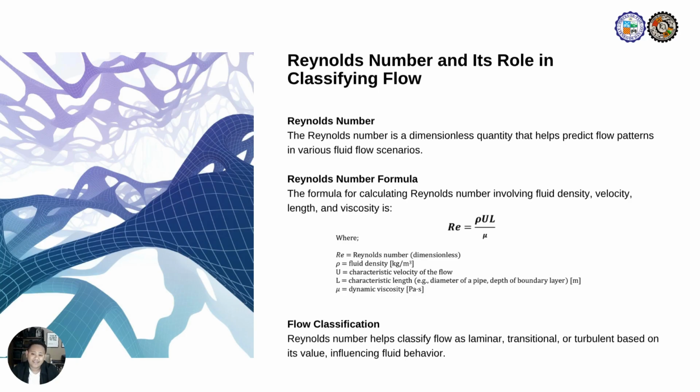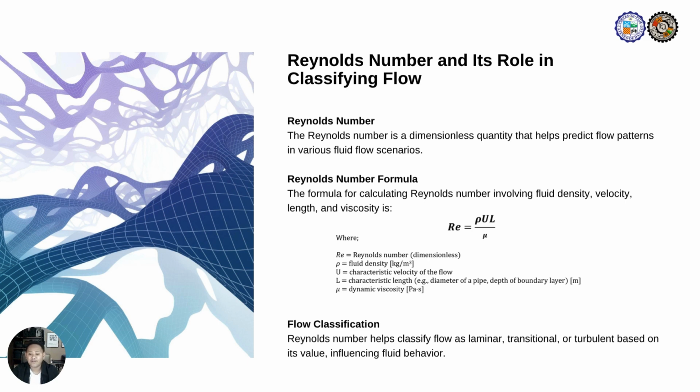U is the characteristic velocity of the flow, measured in meters per second. L stands for the characteristic length, such as the diameter of the pipe or the length of a flat plate. And lastly, the Greek letter mu denotes dynamic viscosity expressed in Pascal seconds.